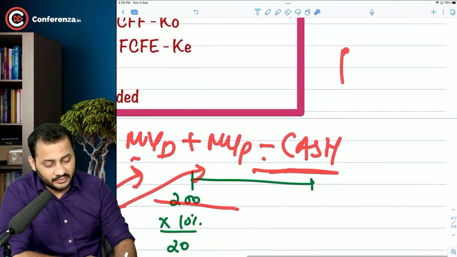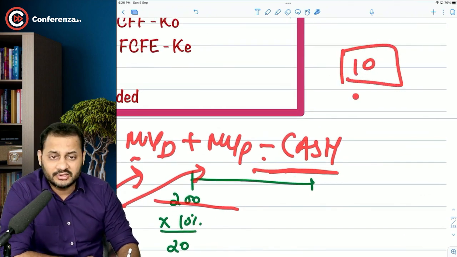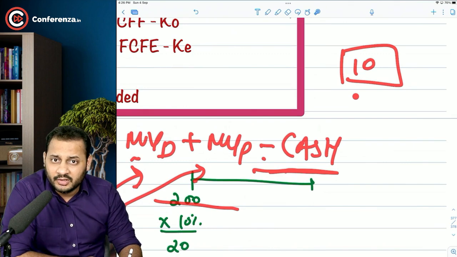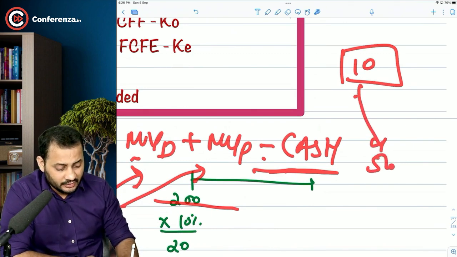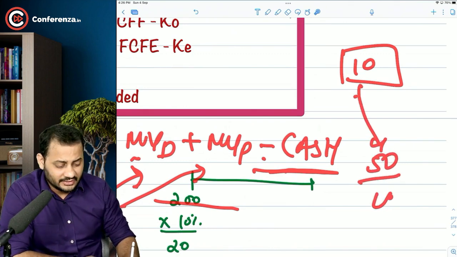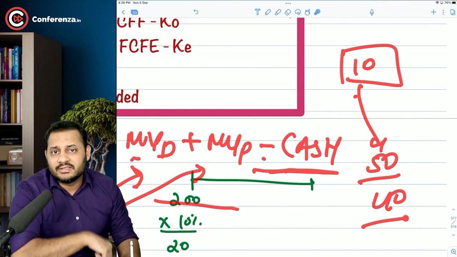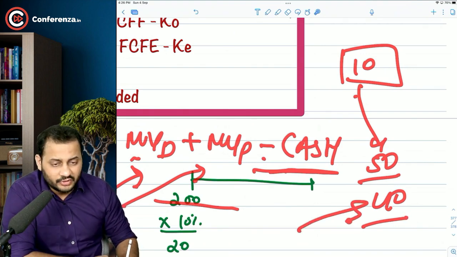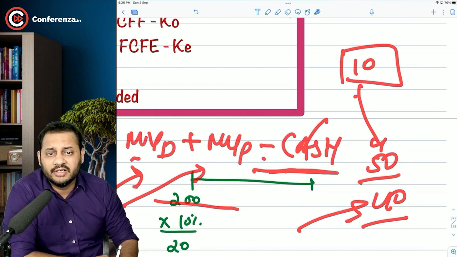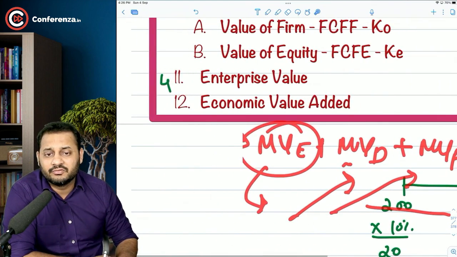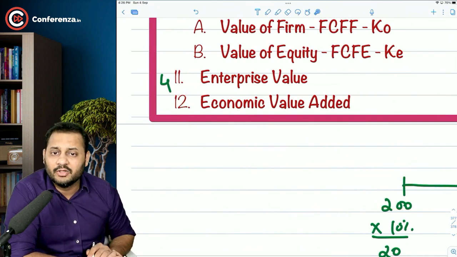See, for example, this is a box and there are 10 rupees kept in this box. Now understand that if I'm buying this box for 50 rupees, it is ultimately costing me only 40, because the moment I take that box, I will keep that 10 rupees in my pocket. So I paid 50 and I received 10 back. So the net cost of acquisition is only 40. That's why we deduct the cash balance. This is what the enterprise value is.